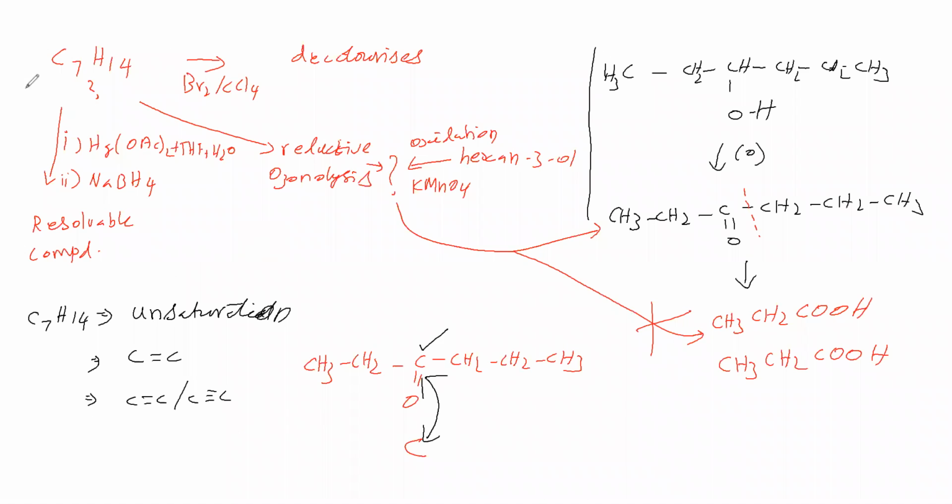Now see, here 7 carbons are there, but here 6 carbons are there. The remaining 1 carbon is broken off. That means we got 2 compounds. Therefore, between these 2 carbons, what bond will be there? Double bond or triple bond? A double bond will be there. So this C7H14 can be in the form CH3, CH2, CH, double bond CH2, then CH2, CH2, CH3. This is C7H14.